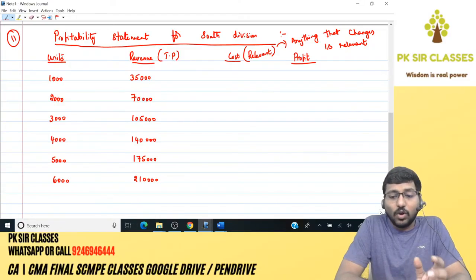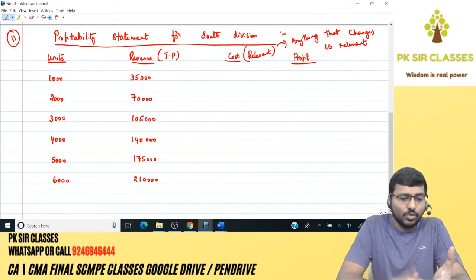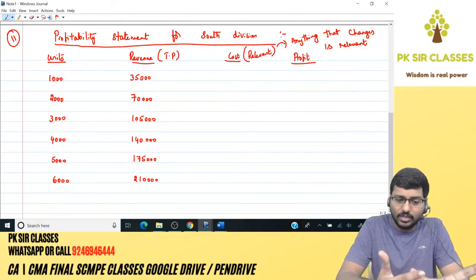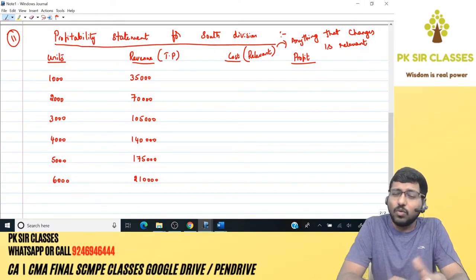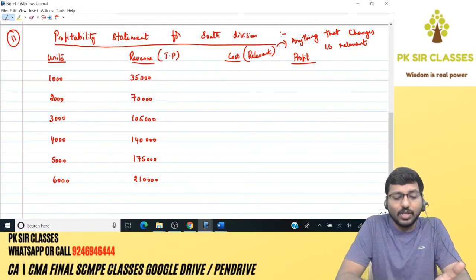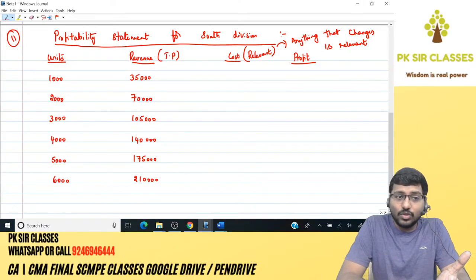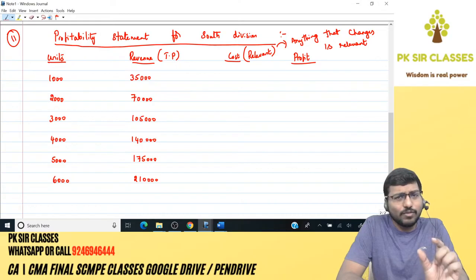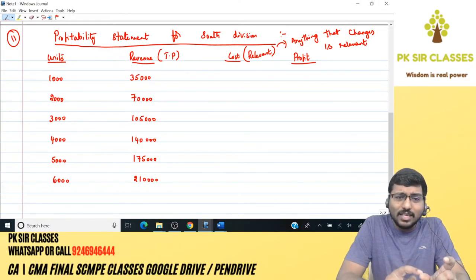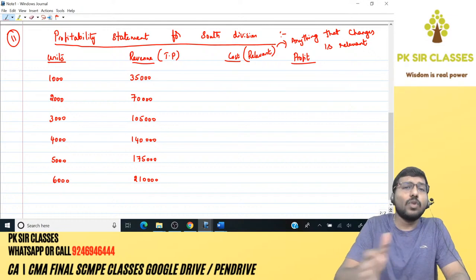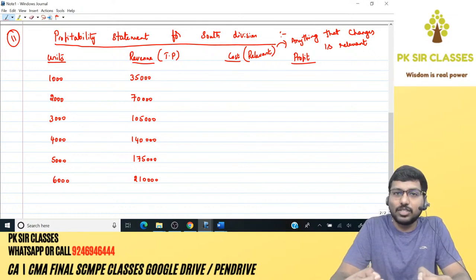The logic is, although I call it profit, I will be reducing only the relevant cost. Fixed cost, if you see, it is 60,000 for South Division. Whether you sell 1000 units or 2000 or 3000 or 4000 or 5000 or 6000 or 7000 or 8000, whatever it is, your fixed cost is going to remain exactly the same. It's going to be constant. So when fixed cost is constant, irrespective of the decision that I take, it is not influencing your decision, therefore you can ignore it. That's why I call it irrelevant cost.